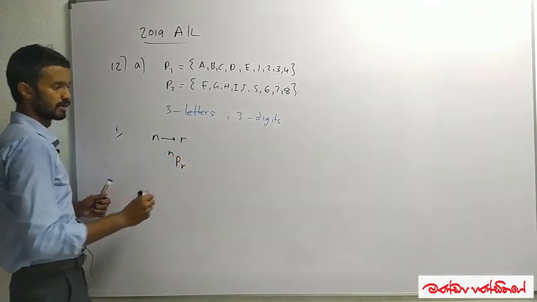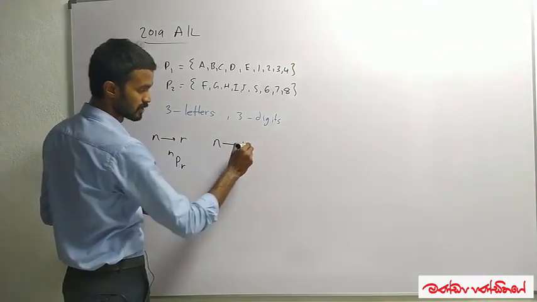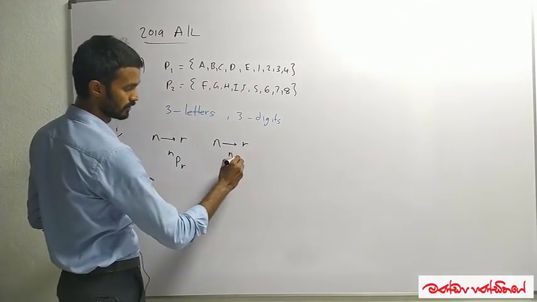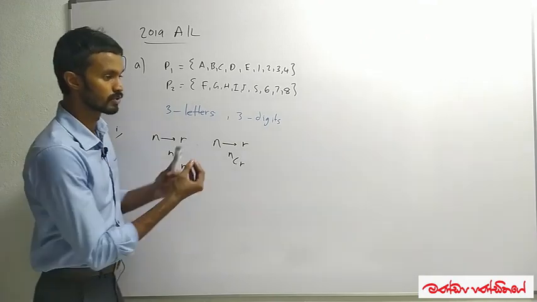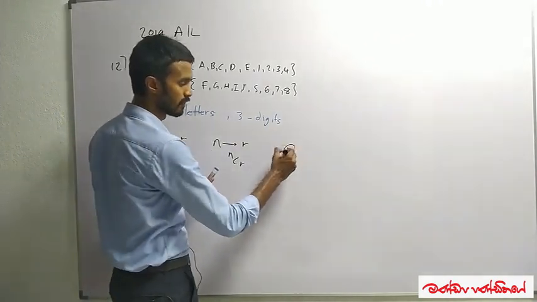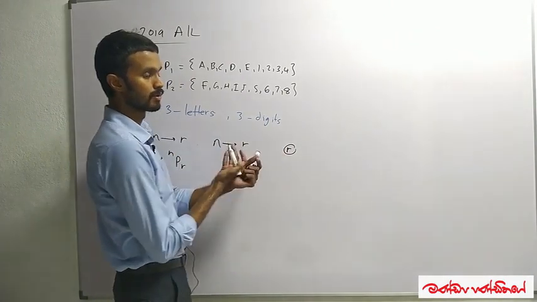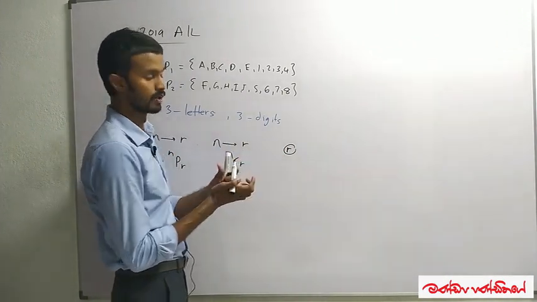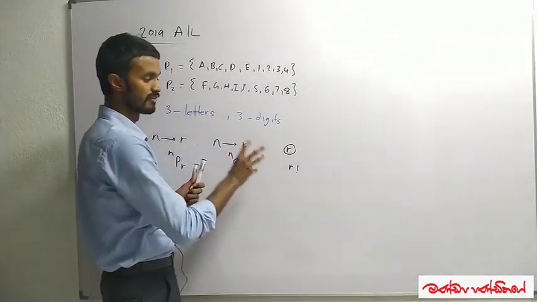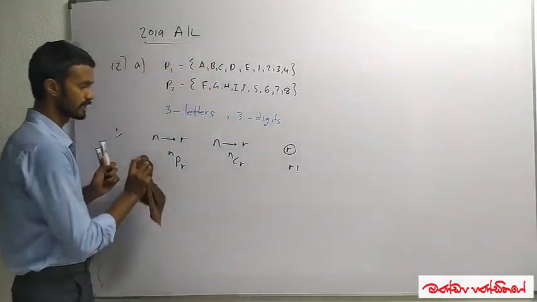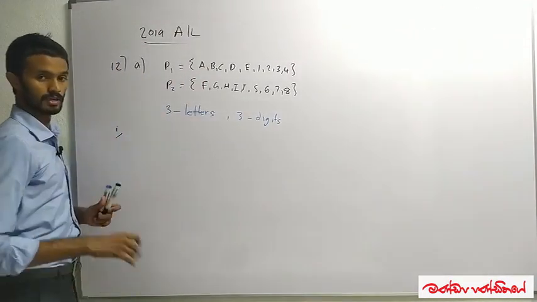And if someone asks us only to choose r number of items out of n, we get nCr, and that is a combination. If someone asks to rearrange r different objects, it can be done in r factorial ways. This is a quick revision about permutations, combinations, and this r factorial story.